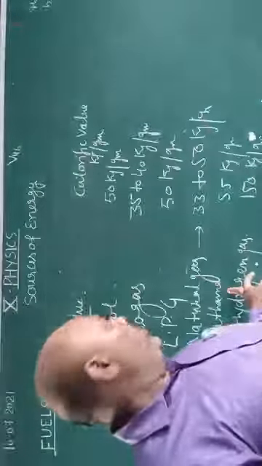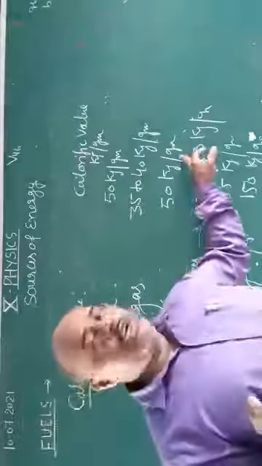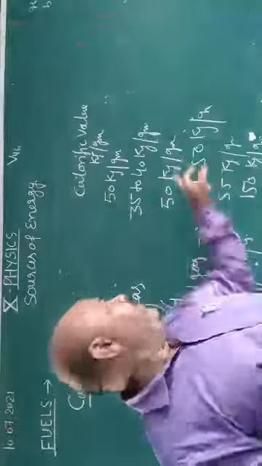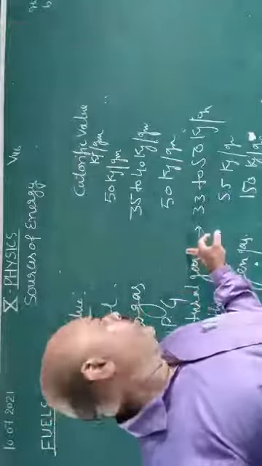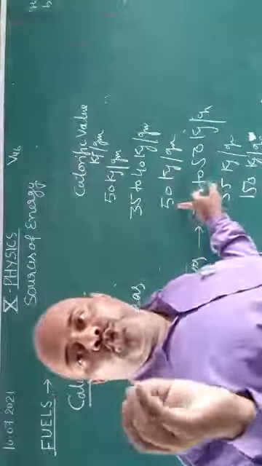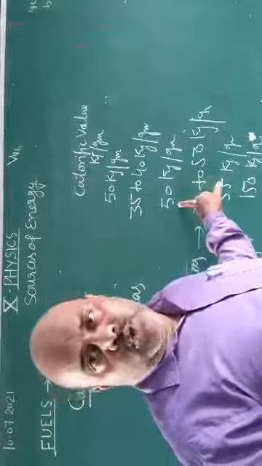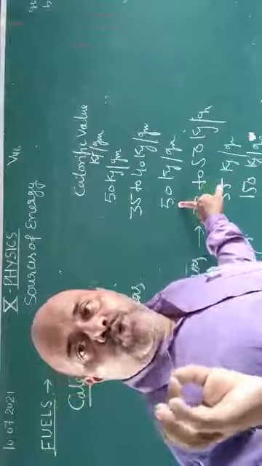In the same way, if 1 gram of methane gas is burned completely, it produces 55 kilojoule of heat energy. Similarly, if 1 gram of LPG, liquid petroleum gas, is burned completely, it produces 50 kilojoule of heat energy.